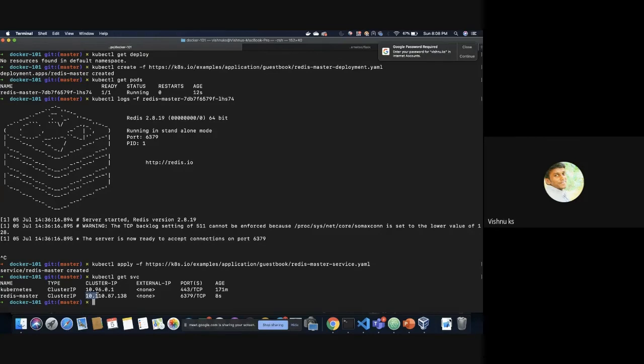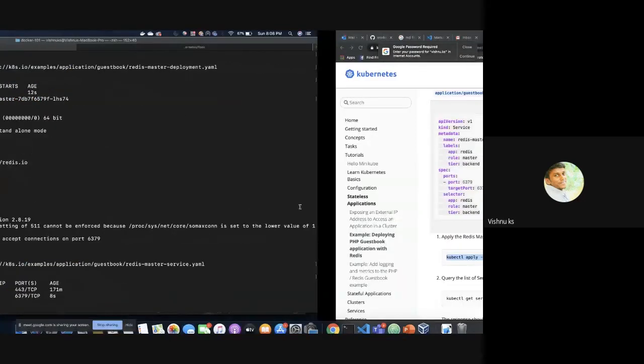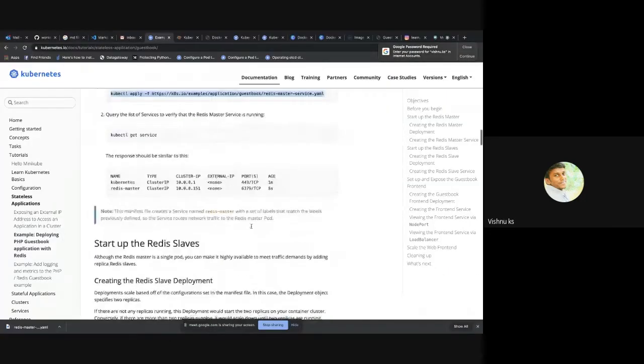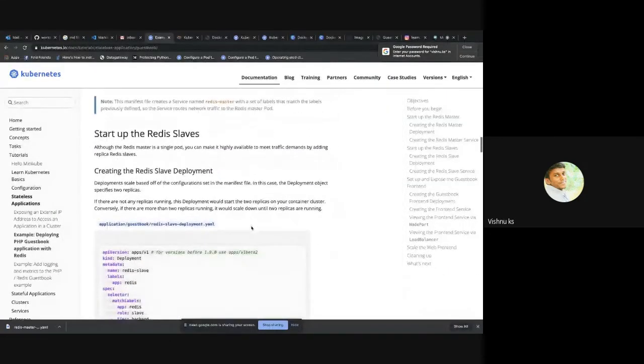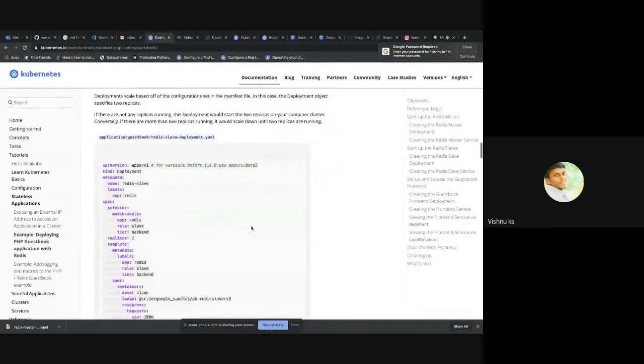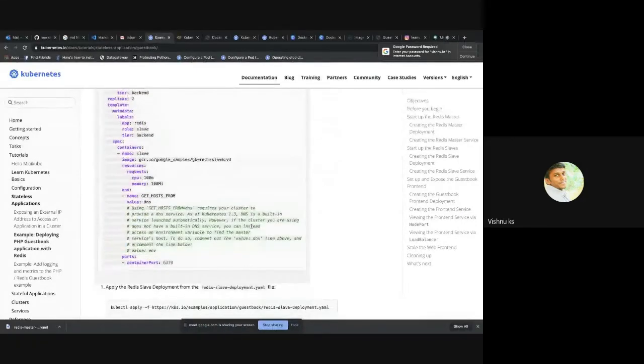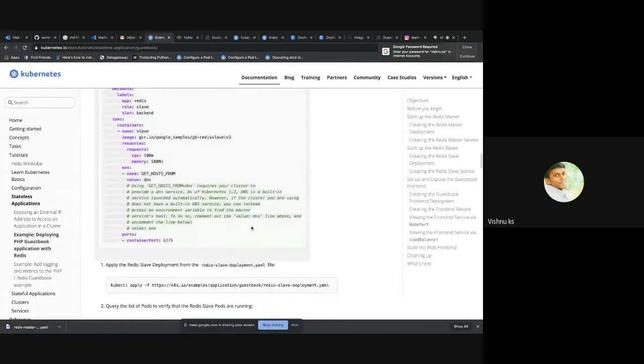They can call this service on this IP. No one from outside will be able to communicate with this IP. This Kubernetes service is created by Minikube and will be there by default. So now we are going to create the slave Redis applications.